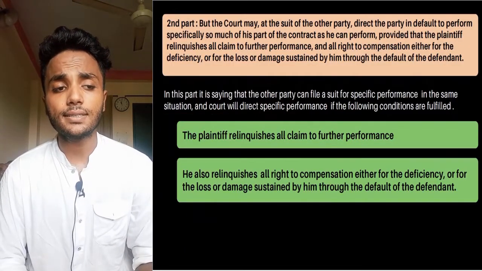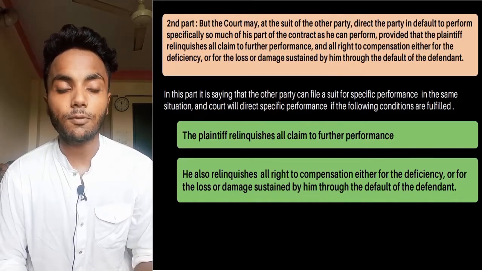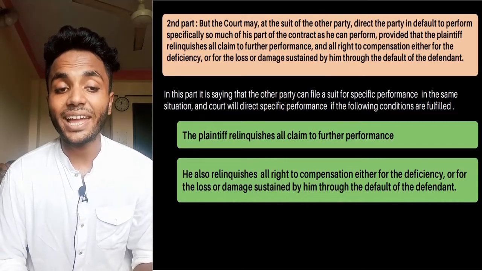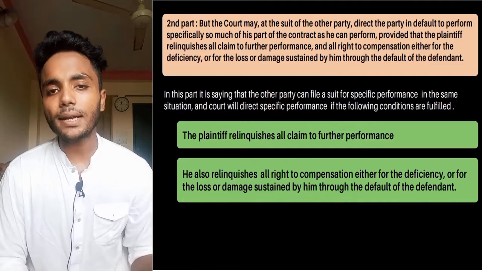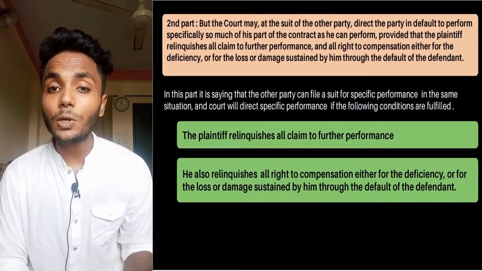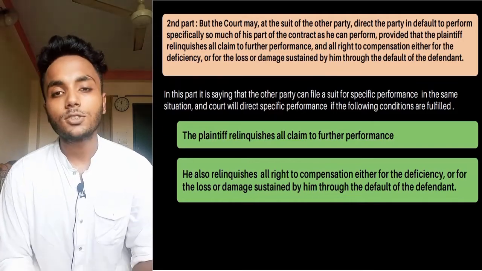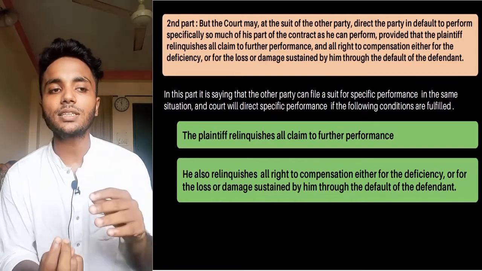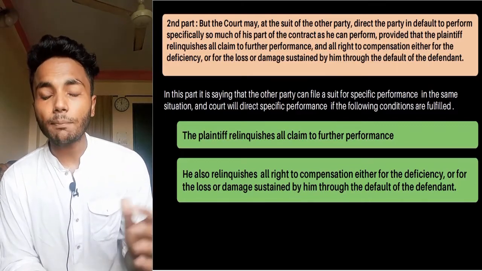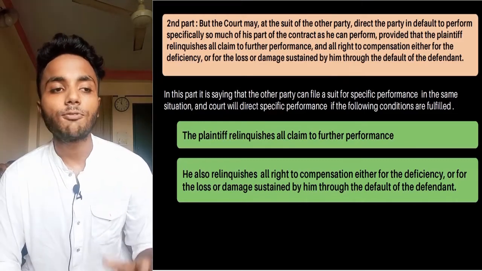Then the second part is talking about the court may, at the suit of the other party, direct the party in default to perform specifically so much of his part of the contract as he can perform. So the other party can file a suit for specific performance in the same situation, and the court will order specific performance to the defaulted party. So in order to get specific performance under section 15, when a considerable portion of the contract is unperformed, the party who is not in default needs to fulfill the following condition.